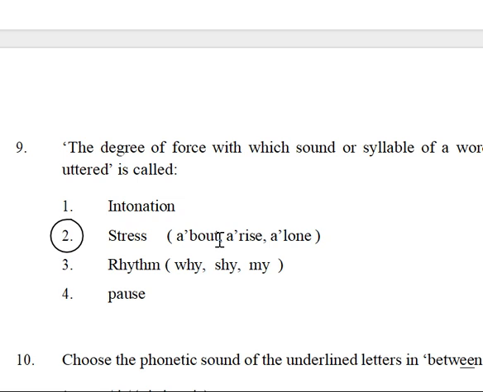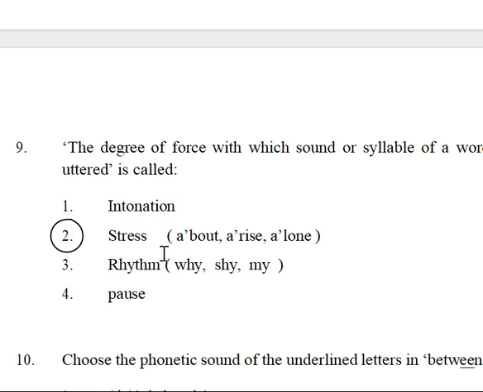So about, arise, alone, like this. So stress is falling on B or L. That is one model I have given. Many models are there, for example examination, separation, preparation.